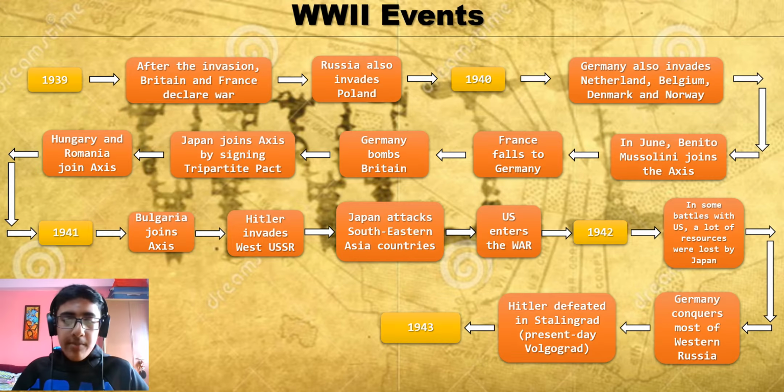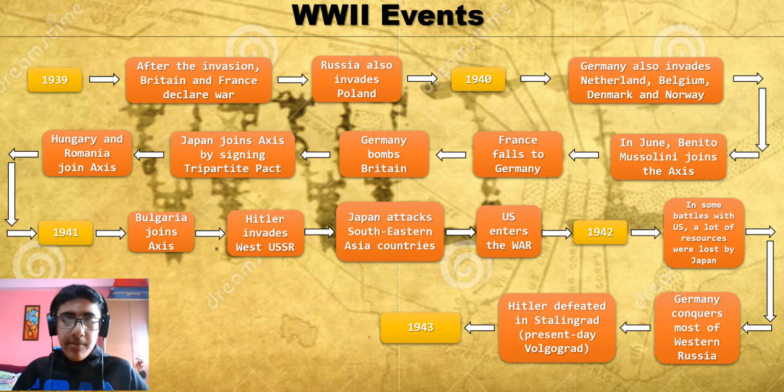1940, Germany also invades the Netherlands, Belgium, Denmark, and Norway, which are some of the Scandinavian countries and also the Low Countries. Next, in June, Benito Mussolini joins the Axis by signing the Tripartite Pact. Then, France falls to Germany as their capital, that is Vichy, is conquered. Next, Germany bombs Britain continuously, which causes pressure on Britain.